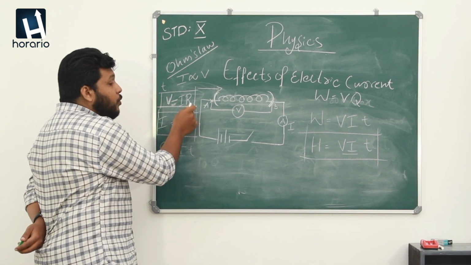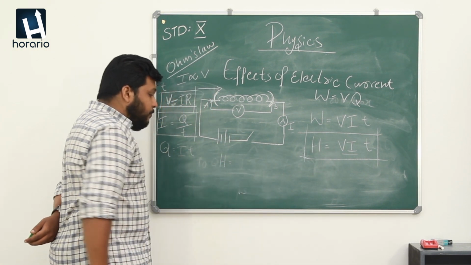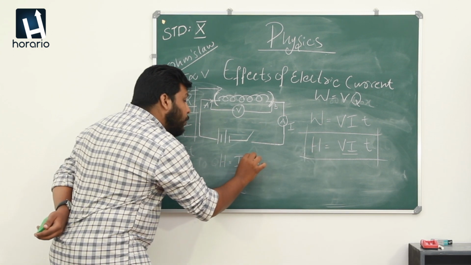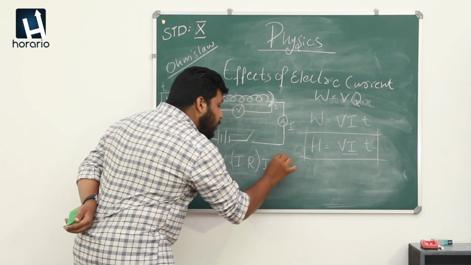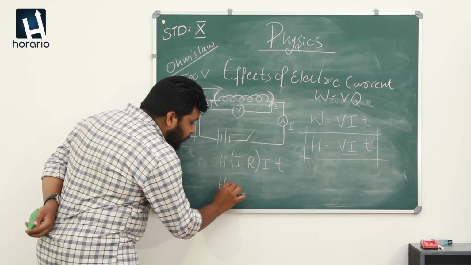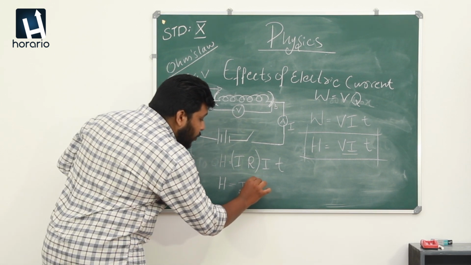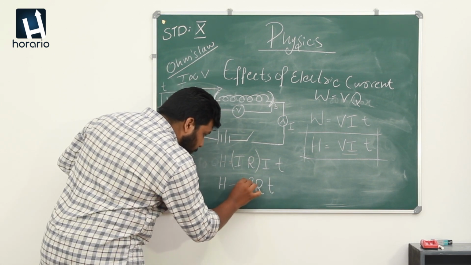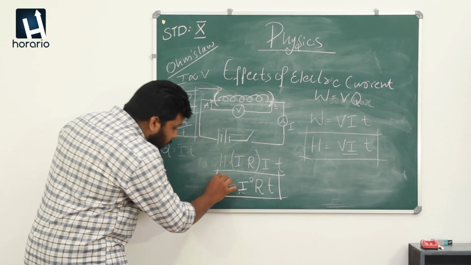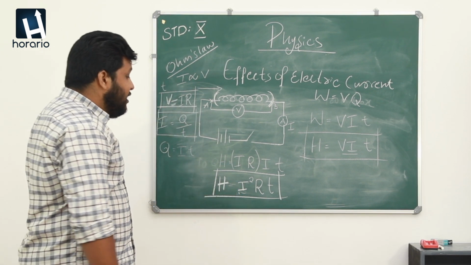Voltage V is equal to I R. Into this equation we can turn H is equal to V I T, with V written as I into R, I T. So simplifying, we can write this equation as H is equal to I square R T. Dear students, please note this equation. This is a very important equation which is going to be very important in the physics lessons.